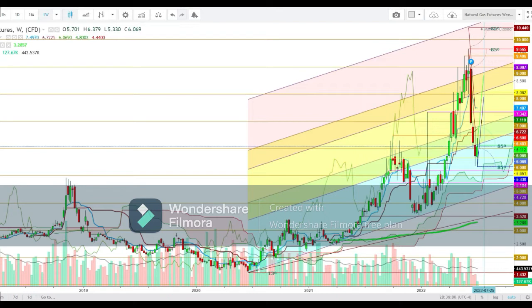So let us start the day to analyze the movements of natural gas futures in different time frames. So friends, here you can see a weekly chart of natural gas futures. Here you can see how the natural gas futures started an uptrend during the last week of December 2021 from the levels of $3.488, and from here this uptrend continued when the natural gas futures tested a high during the last week of January 2022.